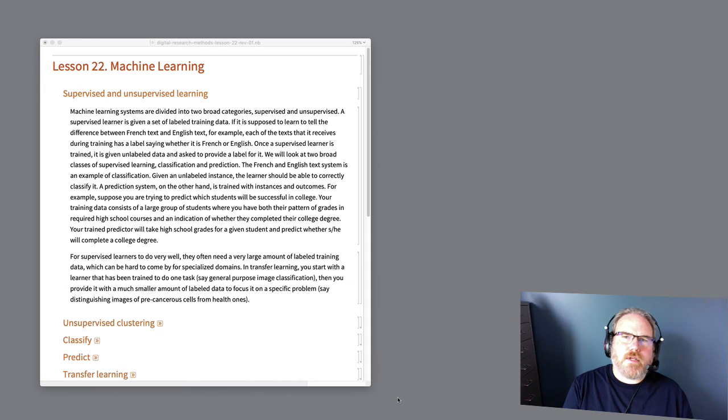So that's supervised learning. The other category of machine learning is called unsupervised learning, and here the machine learner uses statistical properties of the inputs to try to group them into particular classes or categories. That's called clustering, and we're going to see an example of unsupervised clustering at the beginning of the lesson.